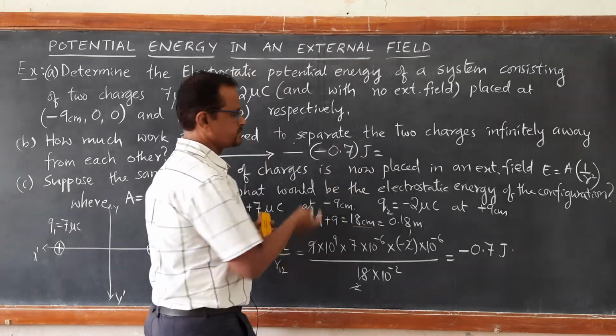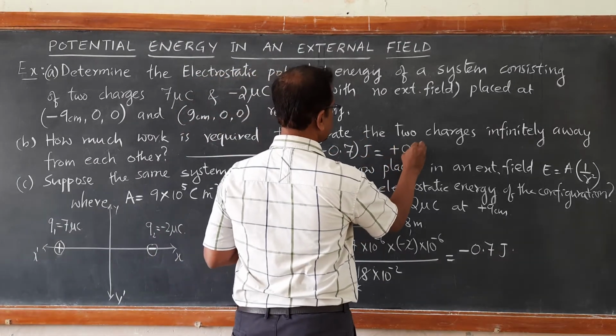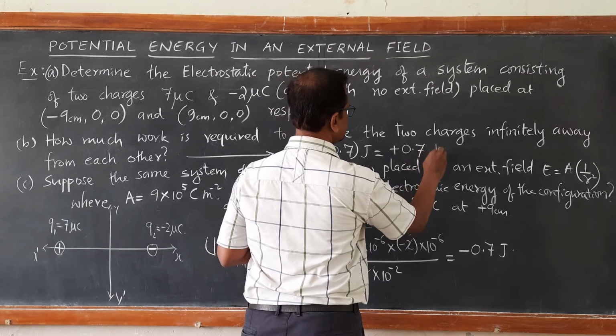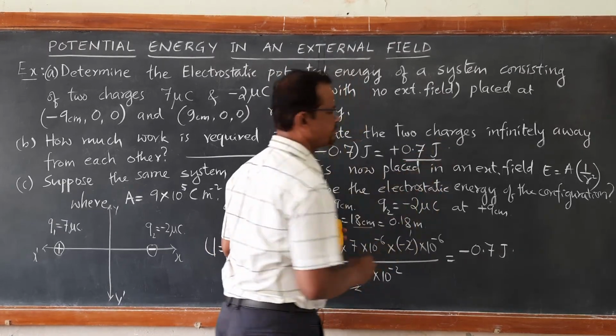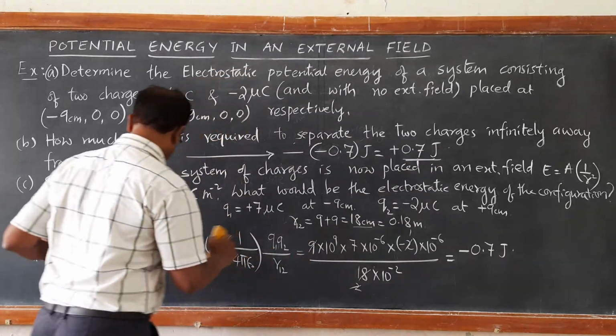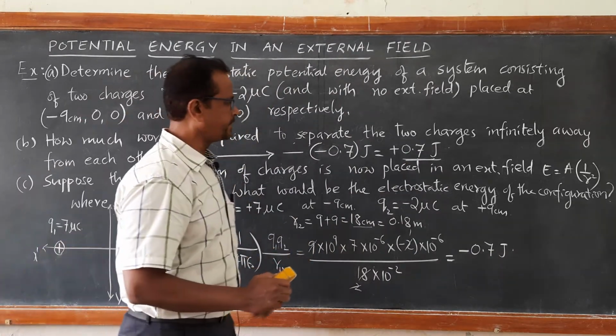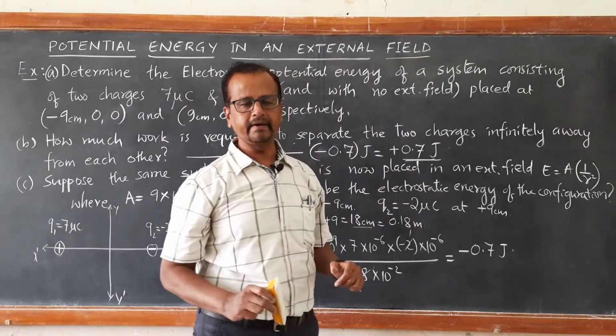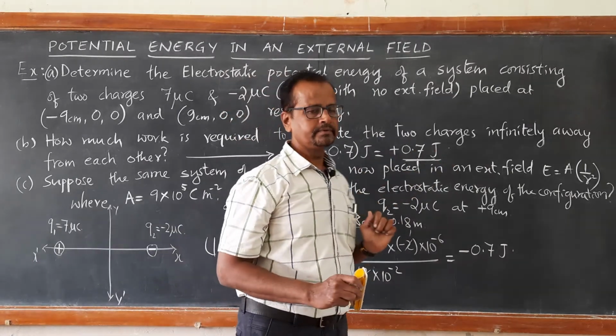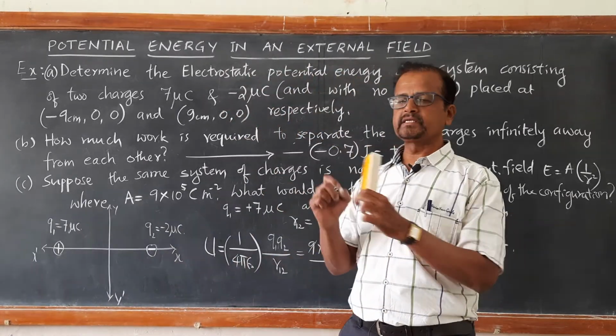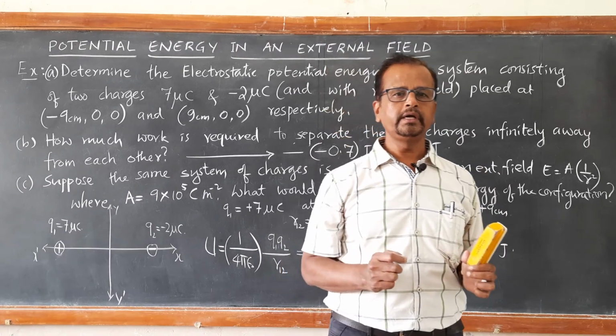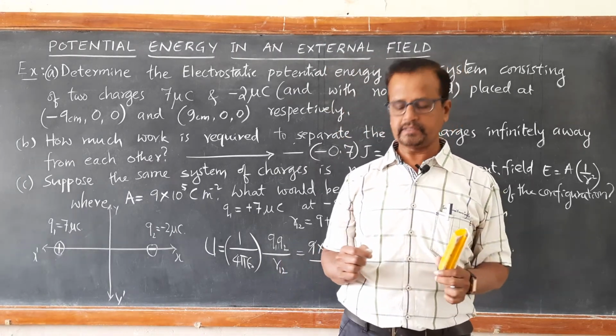So this becomes plus 0.7 joules. It means one has to do positive work against the force of attraction between them in order to separate them infinitely away. So that is the meaning of the work done in separating the two attractive charges, right.